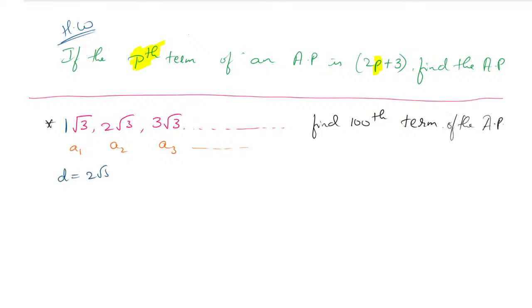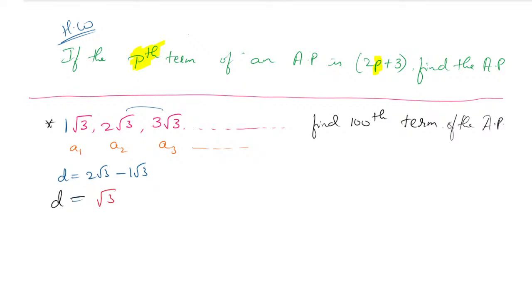2 root 3 minus 1 root 3. Or you can go with 3 root 3 minus 2 root 3. Here the 3 root 3 is the same, so I can subtract these numbers. Very importantly, 2 minus 1 is 1, so the answer is 1 root 3. Instead of 1 root 3 I can write root 3 only, because 1 root 3 and root 3 are the same. So this is our D value.